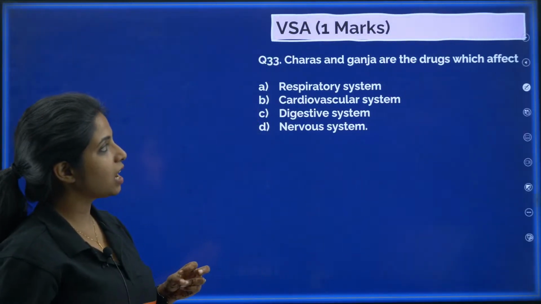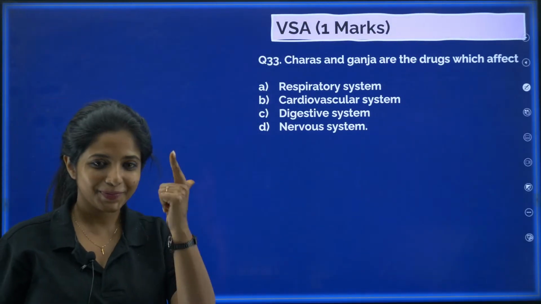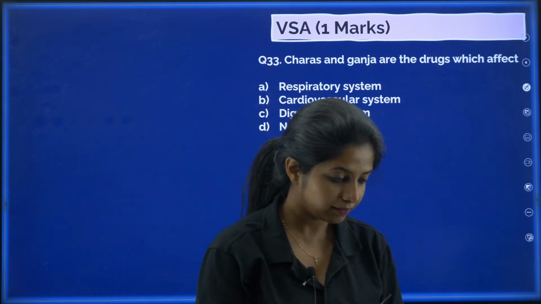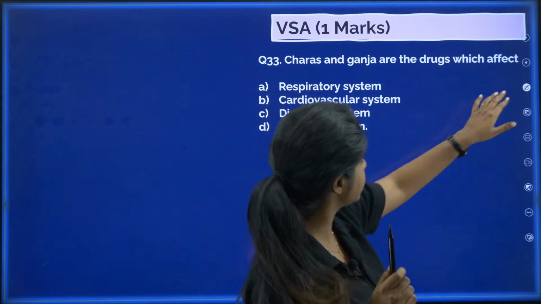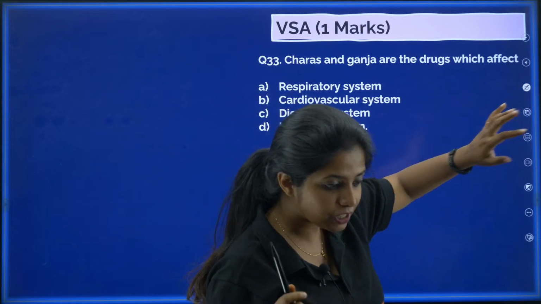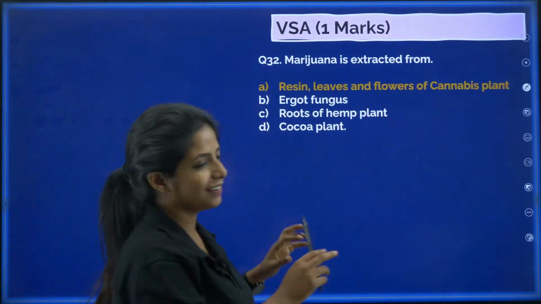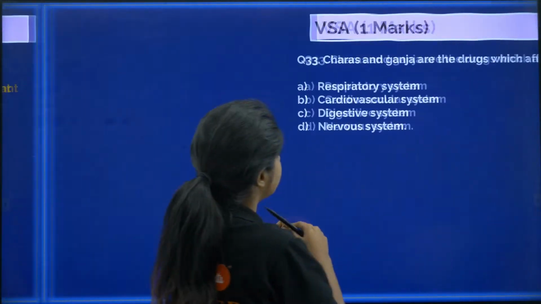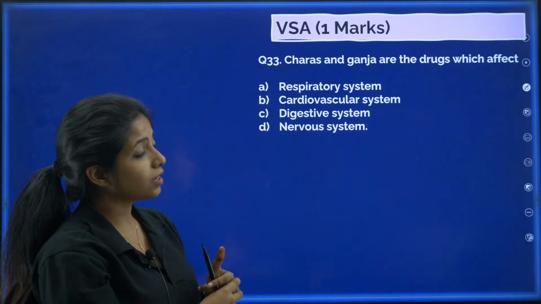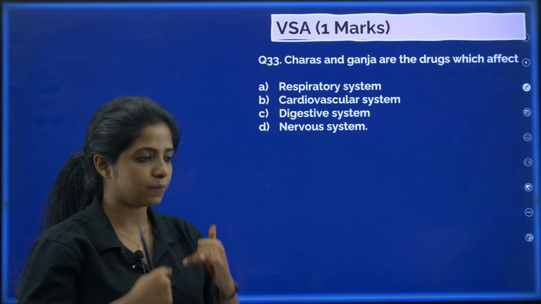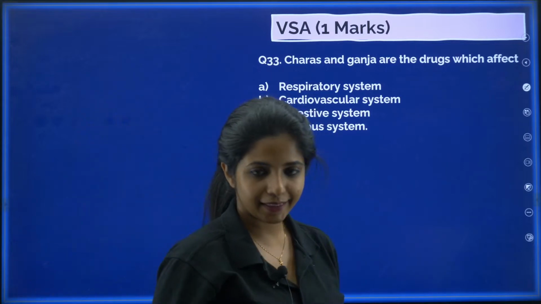That is, charas and ganja are the drugs which affect. Chalo. So, you are getting one more information. Also hashish, yes. Thank you for reminding me, Anisha D'Souza. Yes, hashish is also there in the ganja, charas category. Okay, in the marijuana category, you have hashish as well. Now, charas and ganja are the drugs which affect what? Respiratory system, cardiovascular system, digestive system, nervous system. What is the answer for this?